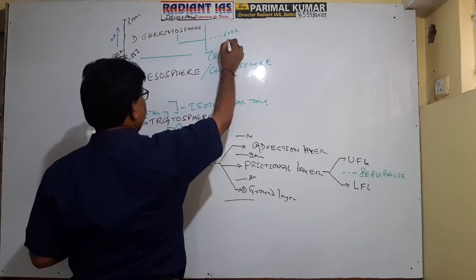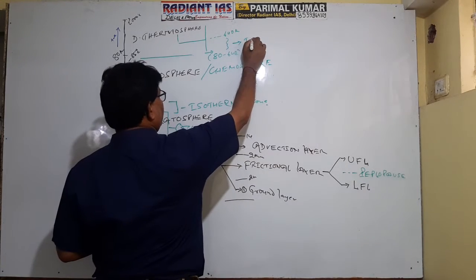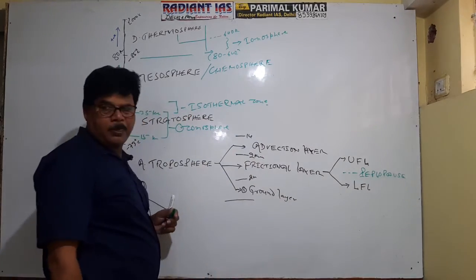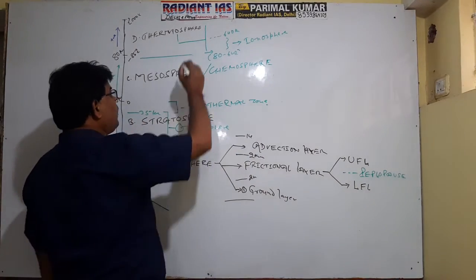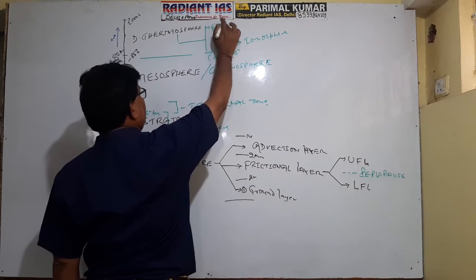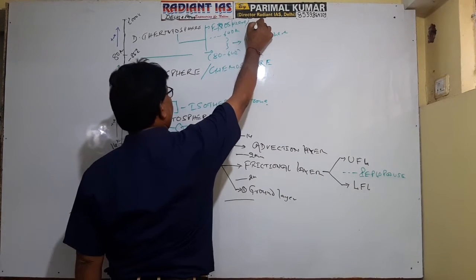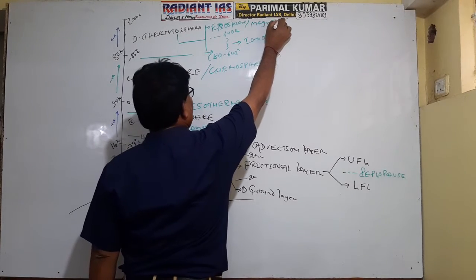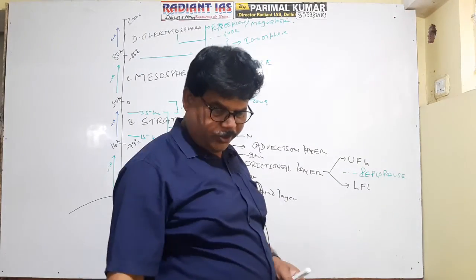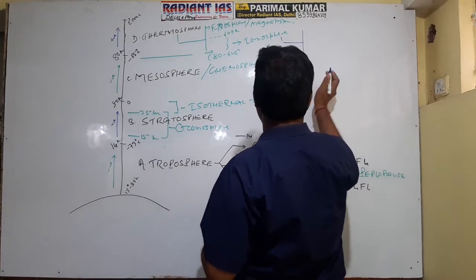So this part is dominated by ionized particles, so this part is referred to as the ionosphere. Getting well now? And the uppermost part is referred to as exosphere or magnetosphere. Getting well now? Right? Again you see, ionosphere is further divided into several subdivisions. There are several layers of the ionosphere.